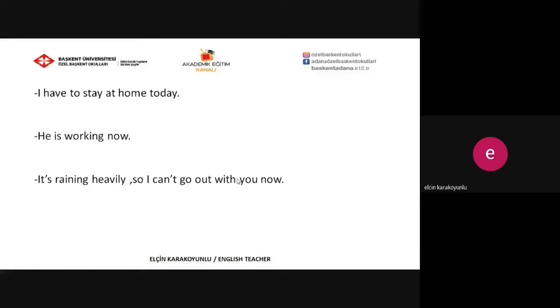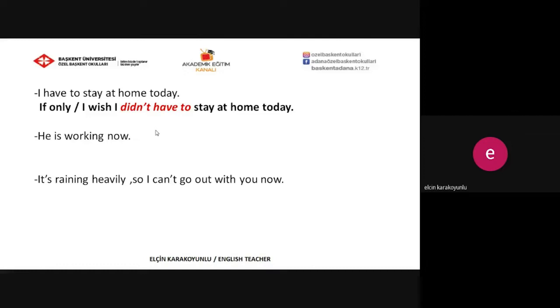Let's check them together. The first one, I have to stay at home today. It's a kind of present situation, but I don't want to stay at home. So my wish can be like that. If only or I wish, you can also use if only instead of I wish. I wish I didn't have to stay at home today. Don't forget, we have to use the past simple form with the wish clause part.